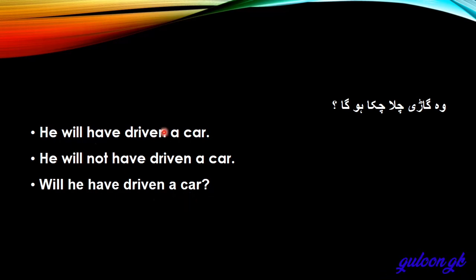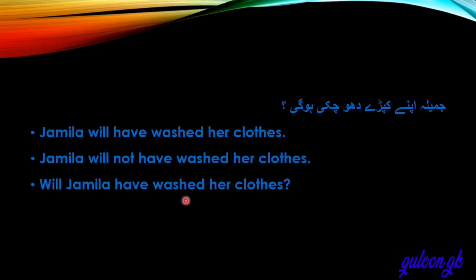Okay, so this one verb third form: drive, driven. Here you can also say in short form he'll or he will. Okay, positive, negative, interrogative sentence. Jamila अपने कपड़े धो चुकी होगी. Jamila will have washed her clothes. Jamila will not have washed her clothes. Will Jamila have washed her clothes? Positive, negative, interrogative sentence. Verb third form.